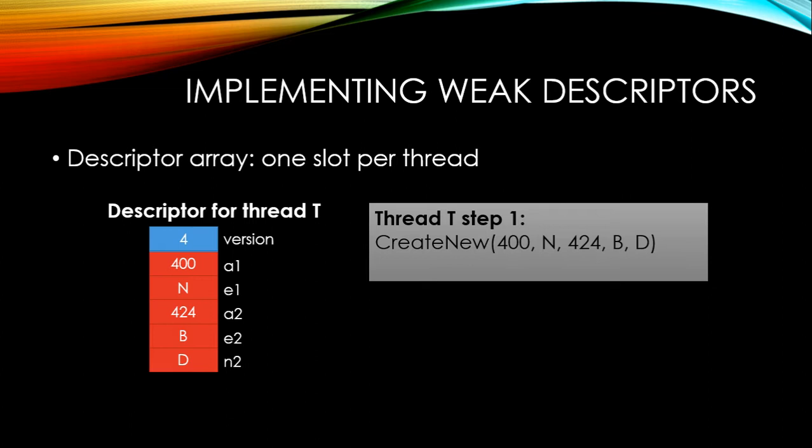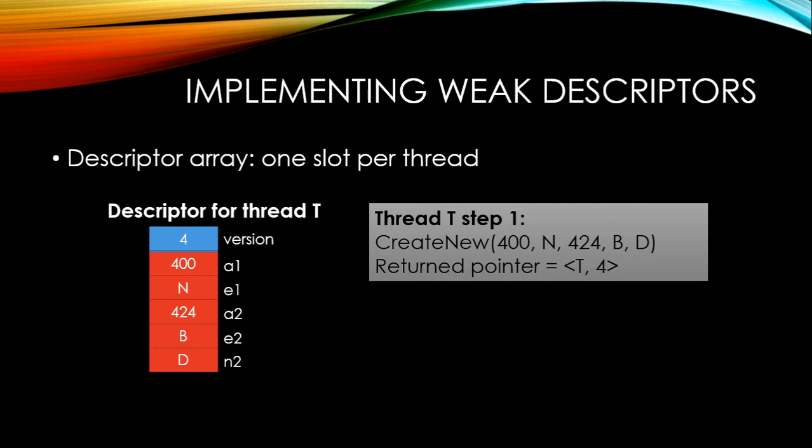There's an operation that thread T is performing. Here's a descriptor that contains all the contents for that operation. Now, what does create new return? It doesn't return a traditional pointer to this descriptor. I mean, it's pretty easy to find a descriptor if you know, for example, the thread that is running the operation. So thread T, you can find this descriptor if I just tell you the name T. We give a little bit more information than that in the pointer. The pointer is the concatenation of the thread name T and the version number 4. So I'm saying what's returned by this create new is version 4 of this descriptor, thread T's descriptor.